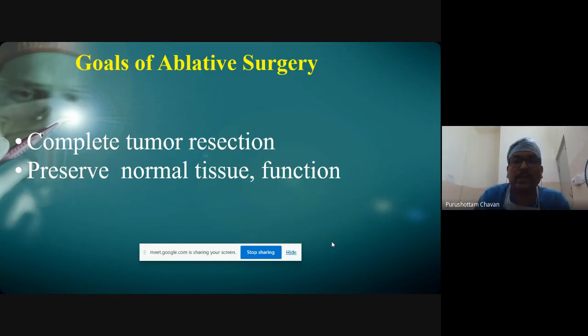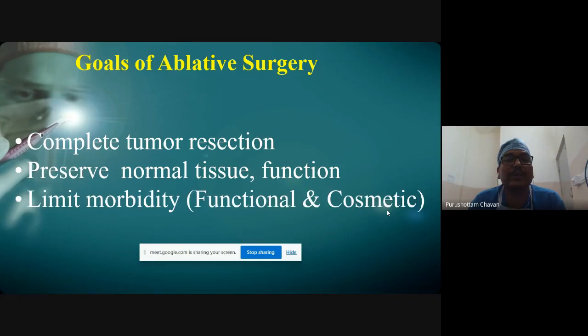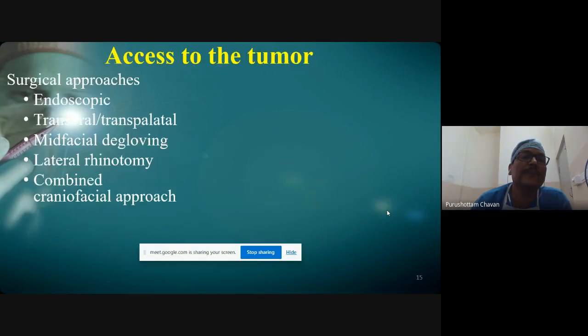It's fine. I was getting a call, so I thought, okay. Complete tumor resection, preservation of normal tissue and function, and limiting the morbidity. When it comes to morbidity in paranasal sinuses, it is both functional as well as cosmetic. We'll cover this as we go on to examples.